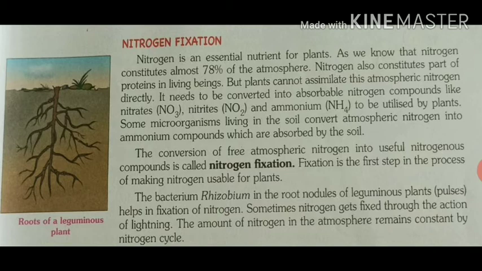For breaking that triple bond we require a very huge amount of energy, and that huge amount of energy we get from lightning. So the two atoms of the nitrogen molecule get apart with the help of lightning.